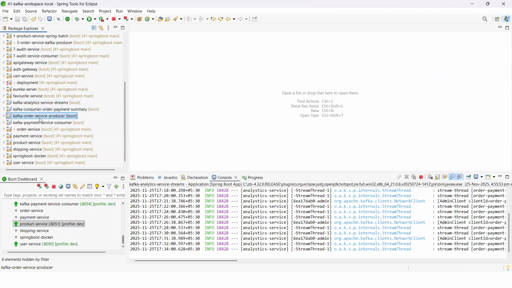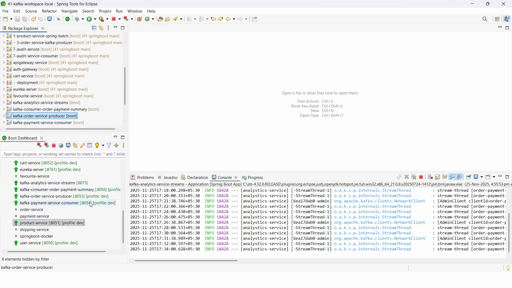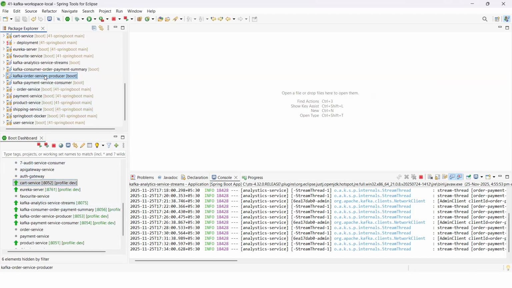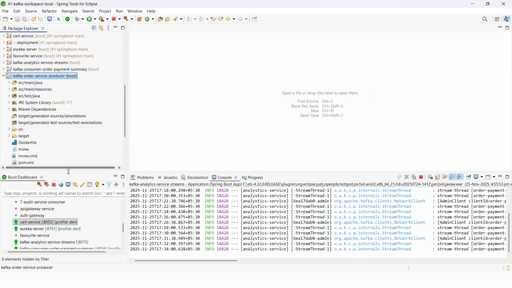Now, to run this application, I need a Jenkins server, a Eureka server, and the user, product, and cart microservices. Why? Because these three microservices are dependencies for the order microservice. If you want to place an order, I need to communicate with the cart microservice database. Without adding a product to the cart, you cannot place an order, right? So for that purpose, let me open the order microservice here.